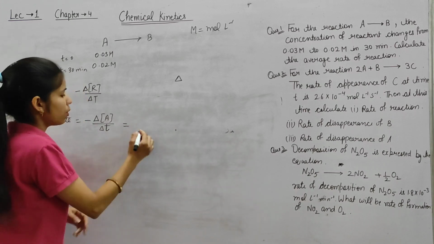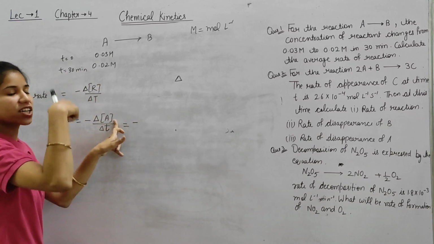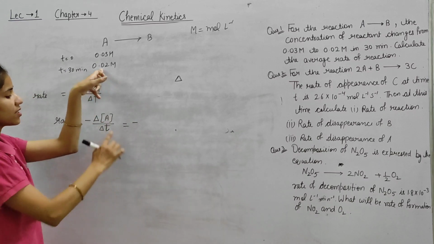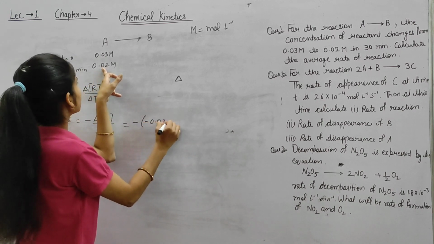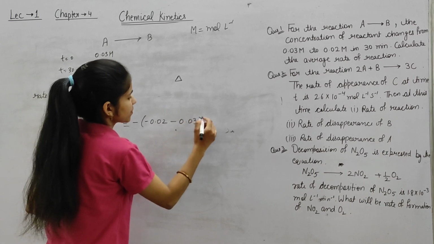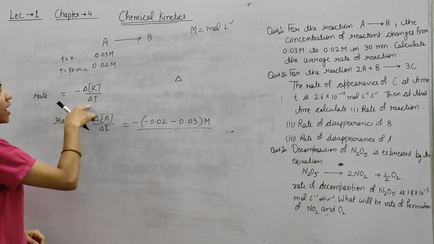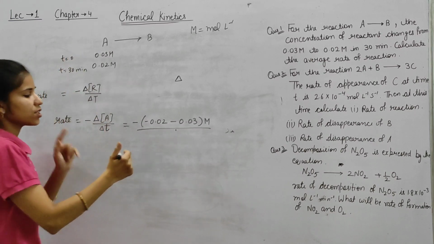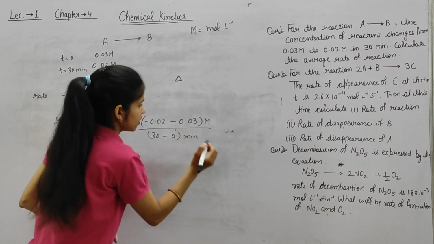So this equals minus, delta meaning final minus initial. So final concentration minus initial: 0.02 minus 0.03, in molar, divided by time, 30 minutes minus 0 minutes.